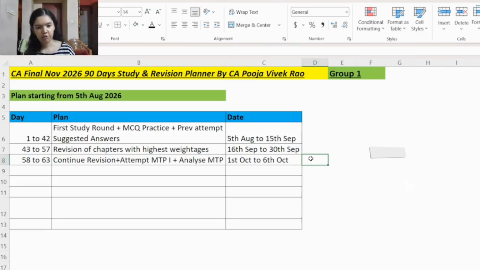So in the study leave, if you are continuously studying in this time and if you attempt the MTP, in the real exam also you will not feel sleepy during this time. Same way for the other days also. You will attempt the mock test paper.